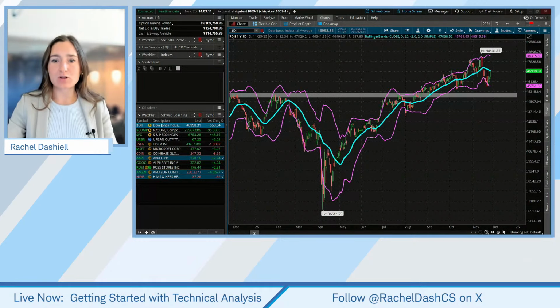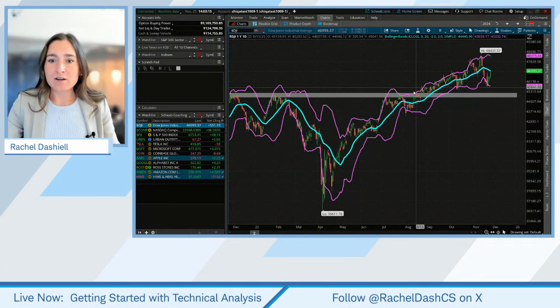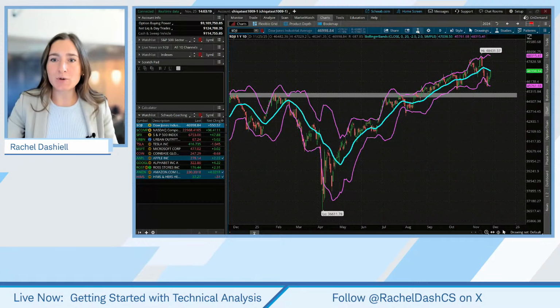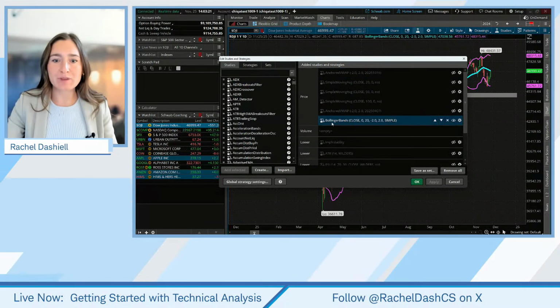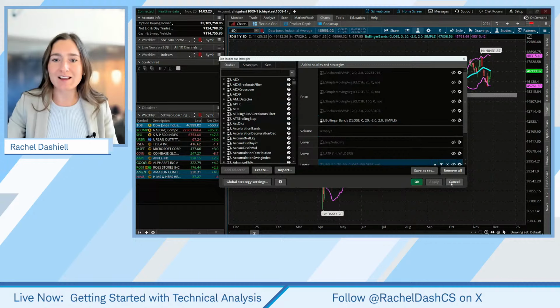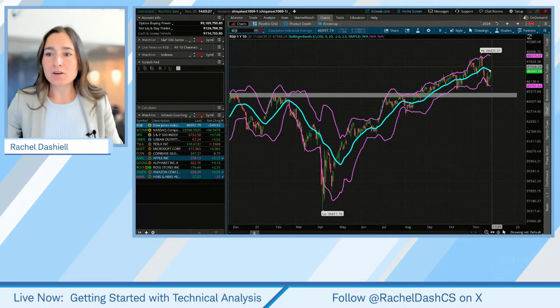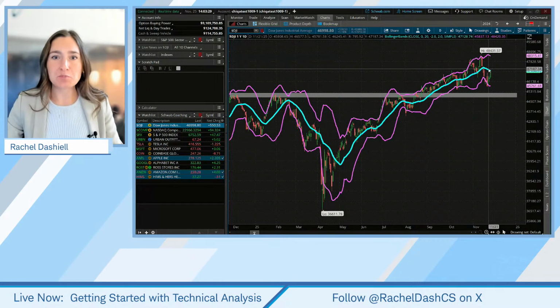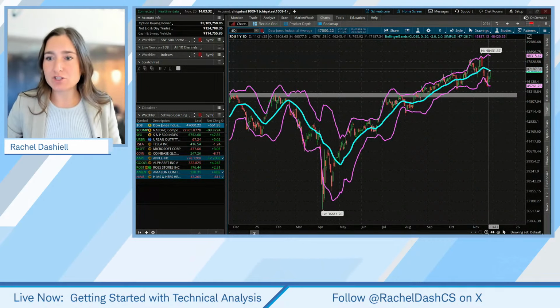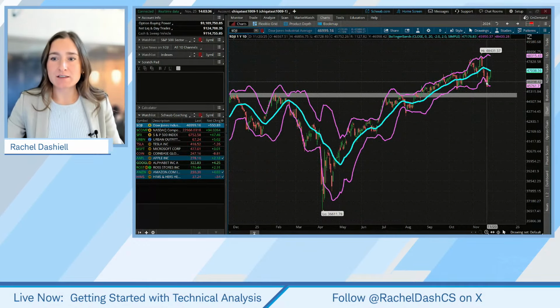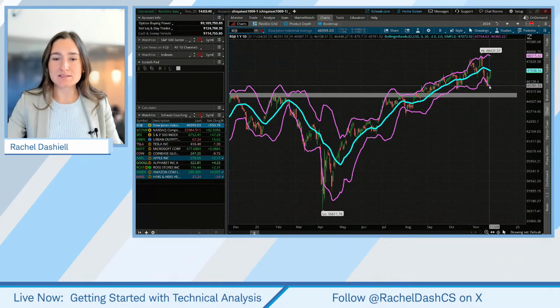So essentially, Bollinger Bands are 3 lines, and you can add them from the studies window at the top. You just search Bollinger Bands on the left-hand side and you can add that there. Now, the middle line is the 20-period simple moving average, and it's surrounded by 2 bands on either side that are 2 standard deviations away from price.